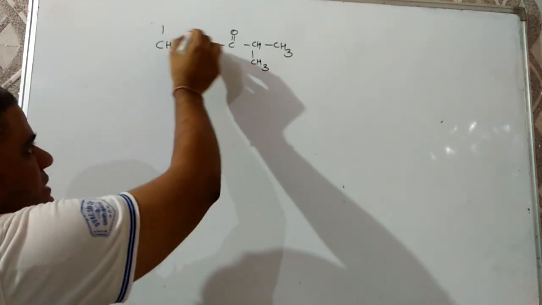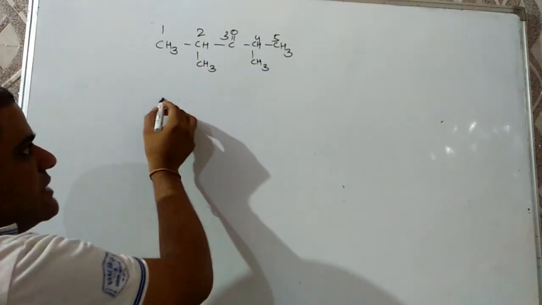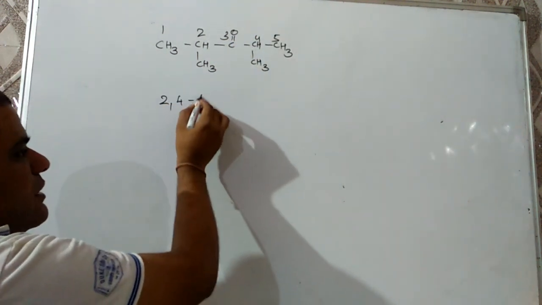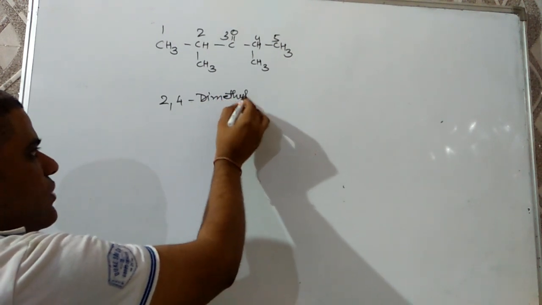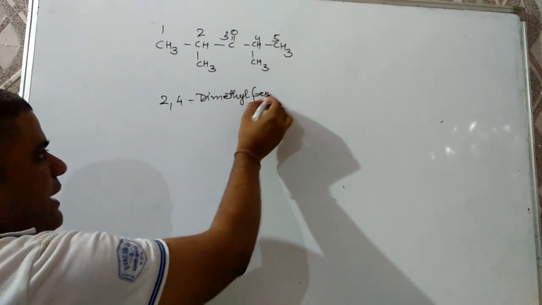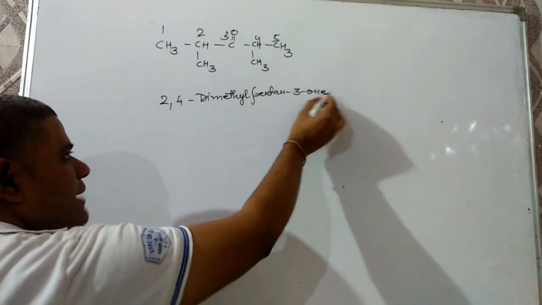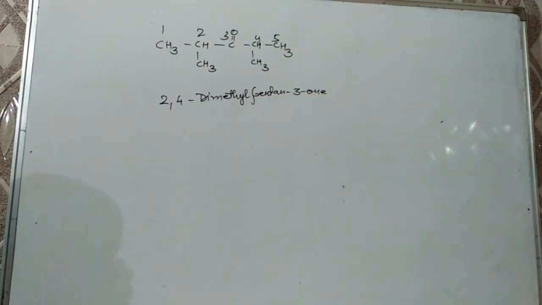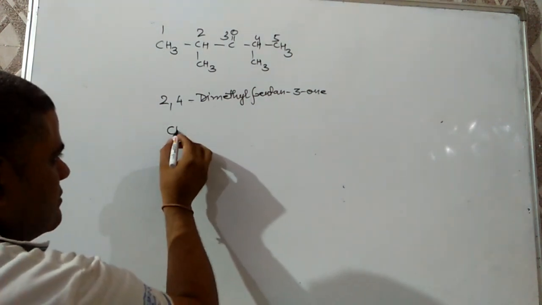Then we have to number this chain 1, 2, 3, 4, 5. The IUPAC name will be 2,4-dimethyl pentan-3-one. Next about carboxylic acid.